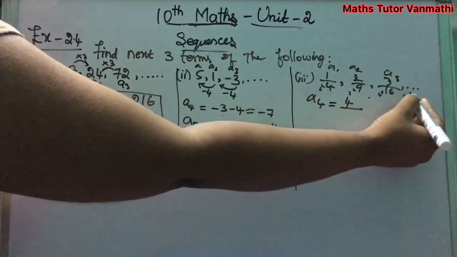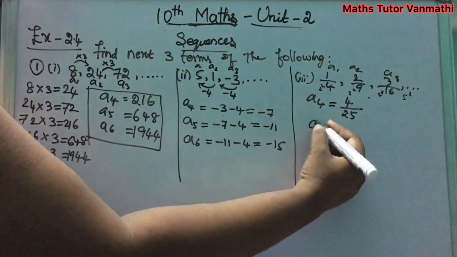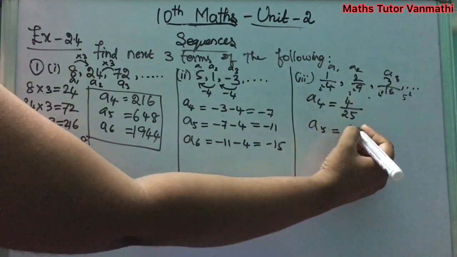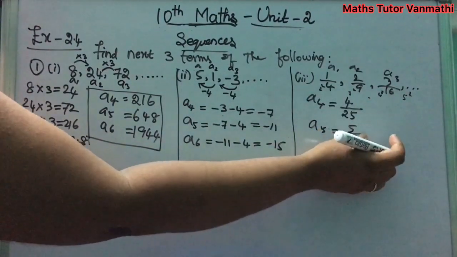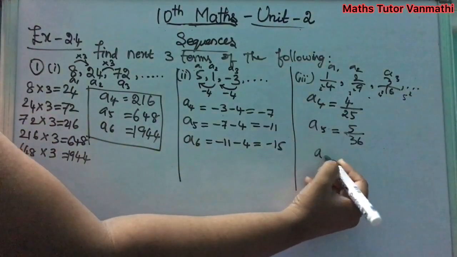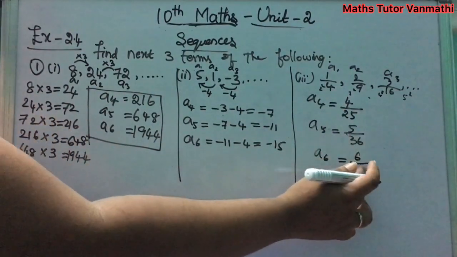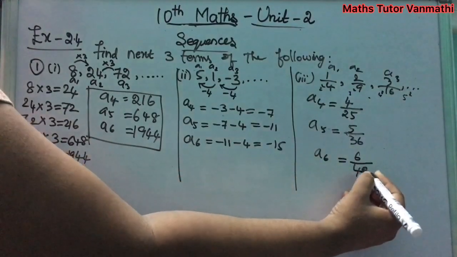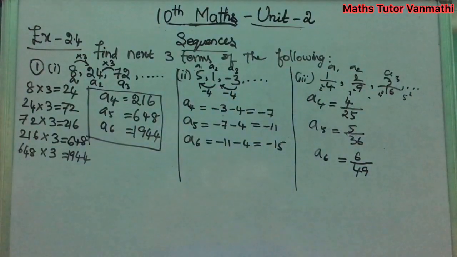So next what will you get? 5 square, which is 25. Next is A5, so after 4 you will get 5. And after 5 square you get 6 square, which is 36. And again A6: after 5 comes 6, over 7 square, which is 49. So these are the A4, A5, A6 values of subdivision 3. Clear? Next we can move on to the example.